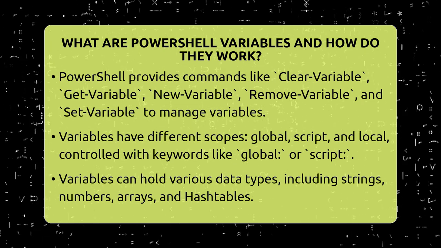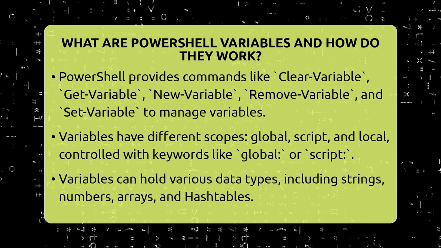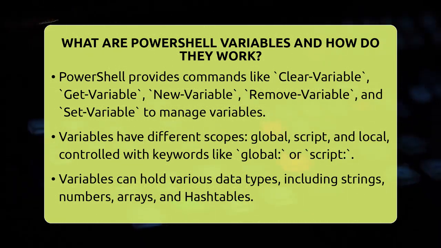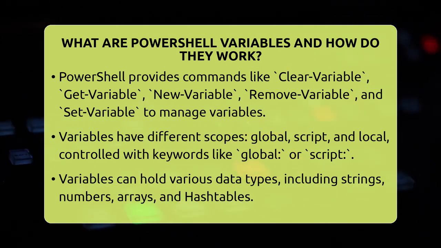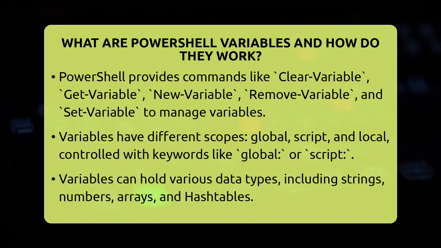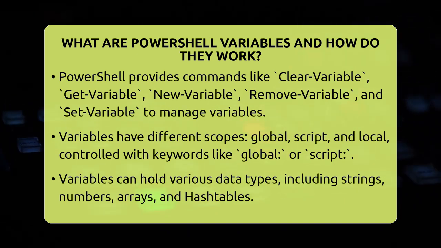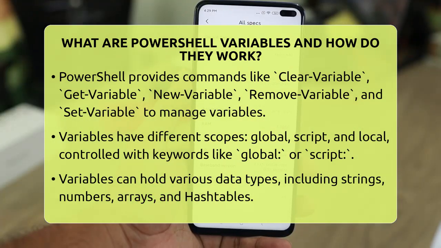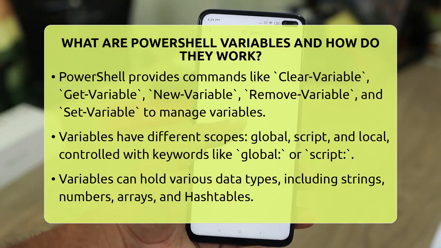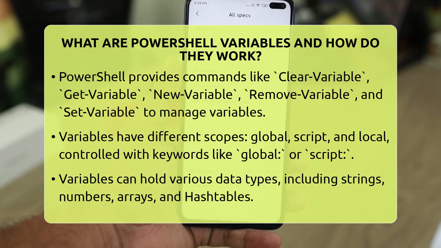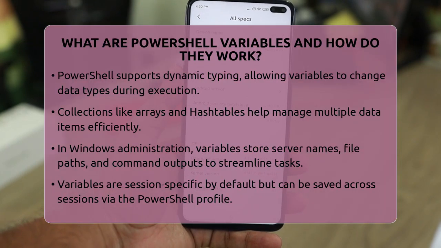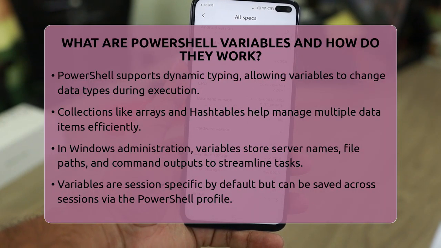PowerShell variables can hold different types of data. You might start with a string like hello, then change it to a number like 123. This is called dynamic typing, and it makes PowerShell very flexible. You can also store collections of data, like arrays or key-value pairs in hashtables, which are useful for managing multiple items at once.